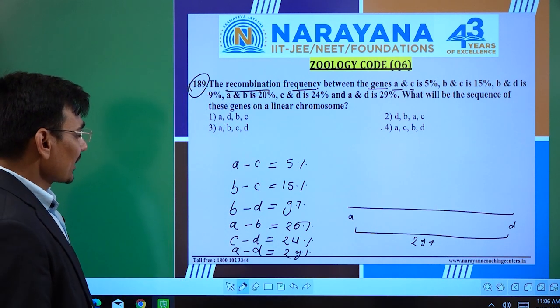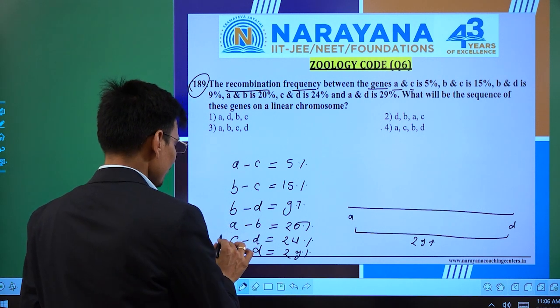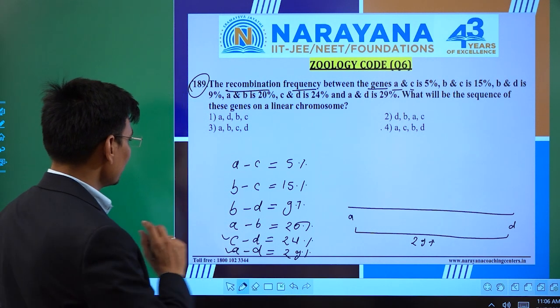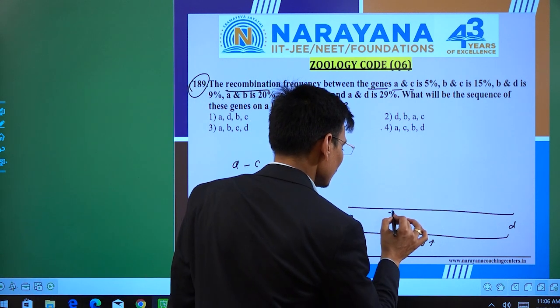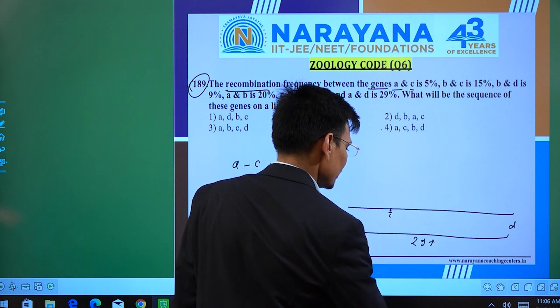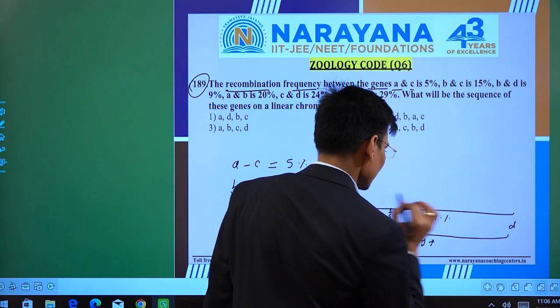Then C to D is 24%. So C should be somewhere here, and C to D will be 24%.